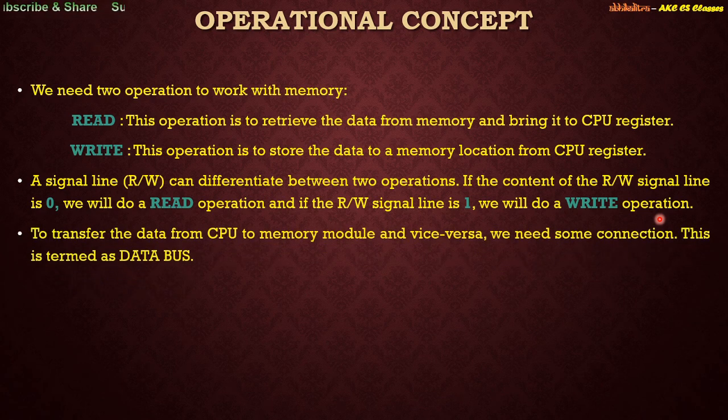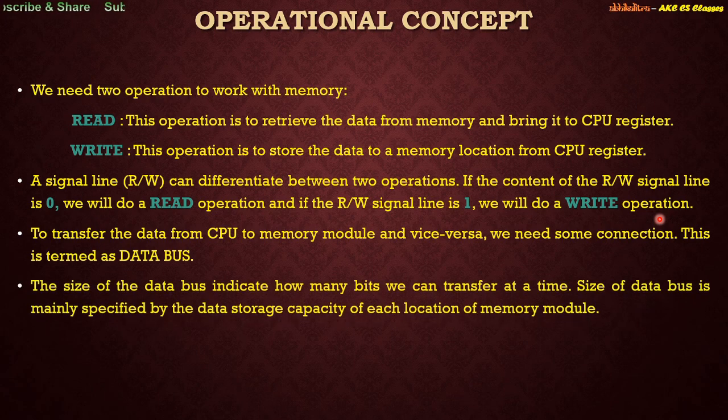Whatever the operation, read or write, there has to be a transfer of data from memory to a CPU register or from a CPU register to memory. For that we need a connection, and that particular connection is termed a data bus, because we are either storing data in the memory, or we are interested in fetching a particular data from memory to a CPU register. When data is being fetched or stored in a particular memory location or a CPU register, that connection is termed a data bus, because data is flowing through it.